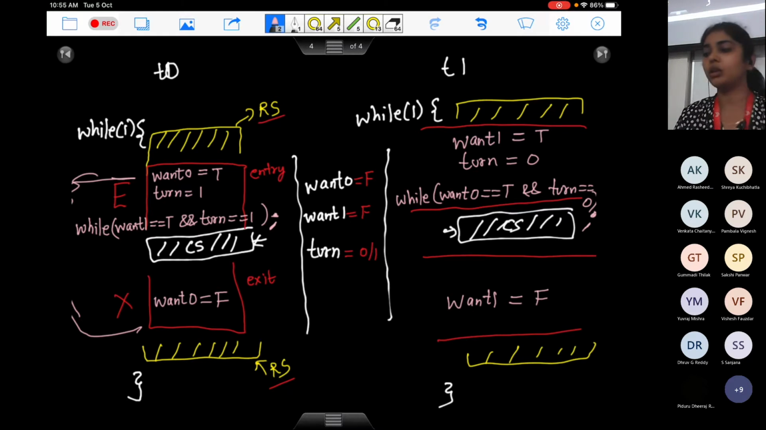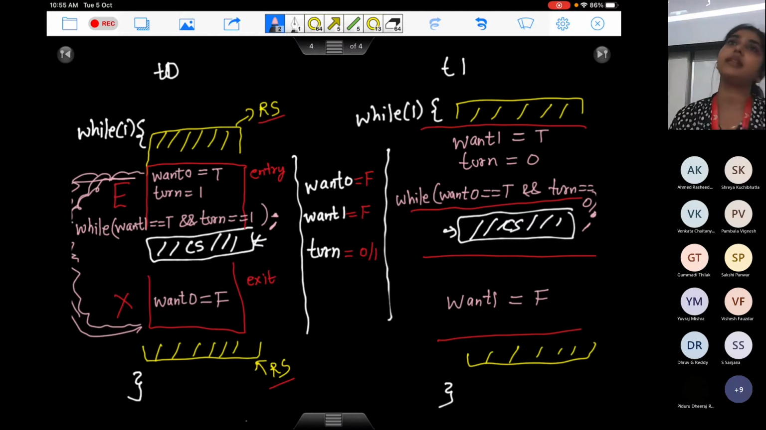Okay, case number 2. Let us say one process is inside this block here. Basically, let's say T0 is not in the remainder section. It can be anywhere inside this place, the entry section, critical section or exit section, but let's say T1 is in the remainder section.